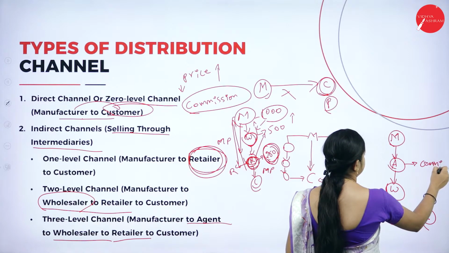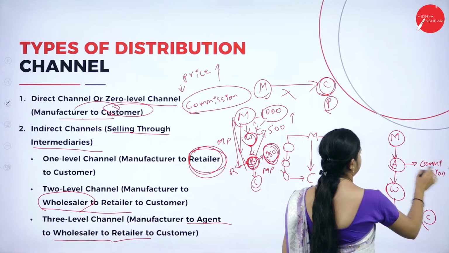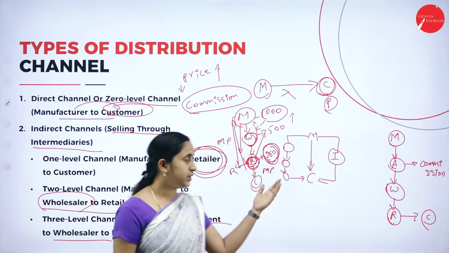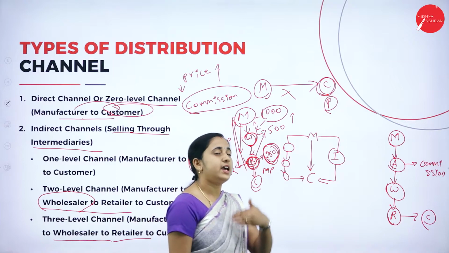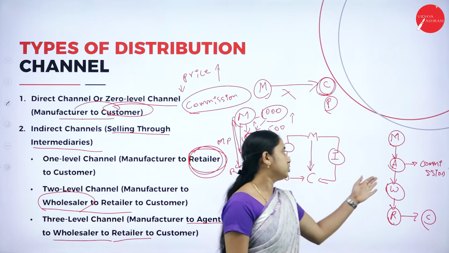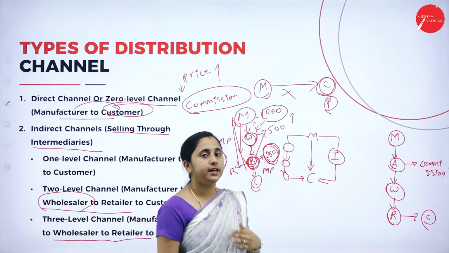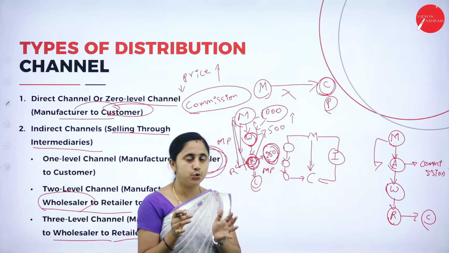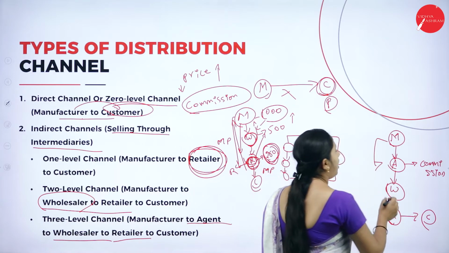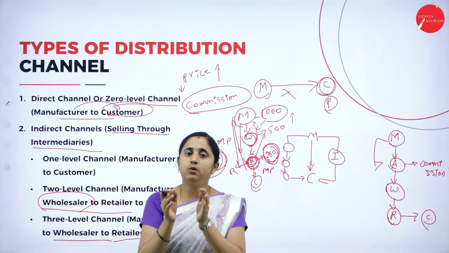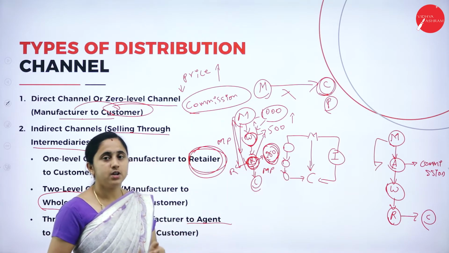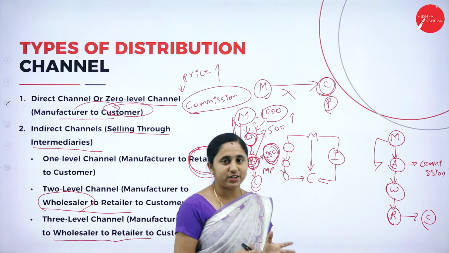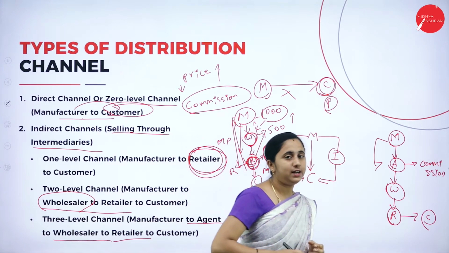Here this agent works for commission. The manufacturer gives some commission or incentives in order to increase their sales as well as to widen their market. So they use agents in order to sell their goods. Either the manufacturer may sell the whole manufactured goods, the total units, to the agent, or they can give some products depending on the demand. If the demand is more, they can give as per the demand. So based on the manufacturer's objective, this flow will take place.